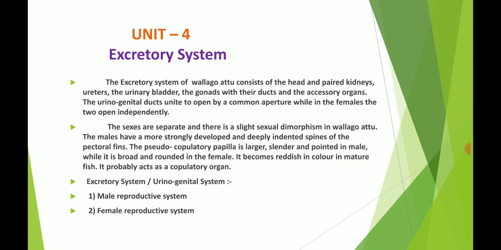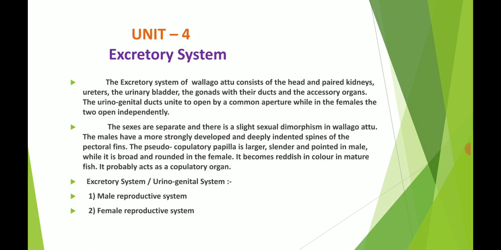In that excretory system we are seeing what the excretory system is, what the male reproductive system is, and what the female reproductive system is. As we know, what is meant by the excretory system or by excretion? In 12th we saw what is meant by excretion. Excretion is a process in which various metabolic wastes are eliminated from an organism.